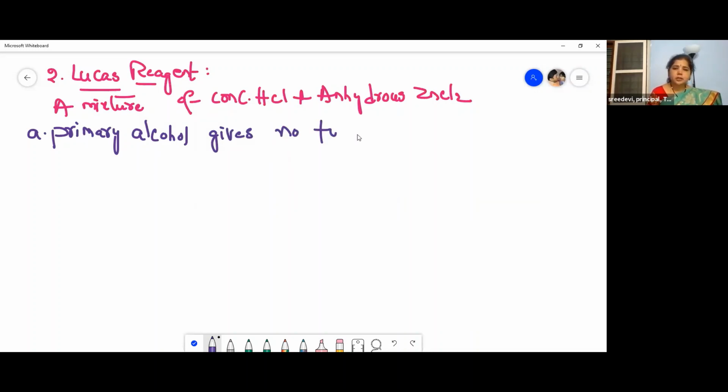Turbidity means the solution won't be in a clear manner. So that's called turbidity. So primary alcohol gives no turbidity with Lucas reagent.